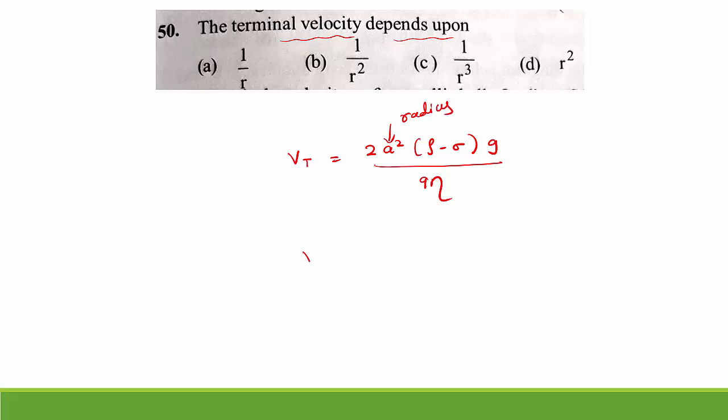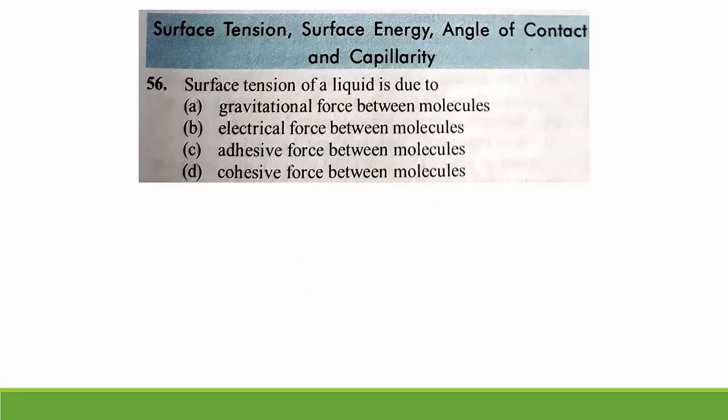Next question. The terminal velocity depends on, again we can go for the equation, Vt is equal to 2 a square (sigma minus rho) into g divided by 9 into eta. Here remember a indicates radius. How does it depend? Vt is directly proportional to a square, or Vt is directly proportional to r square. So directly proportional to r square means option D is the right answer.